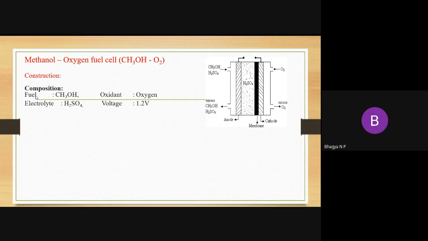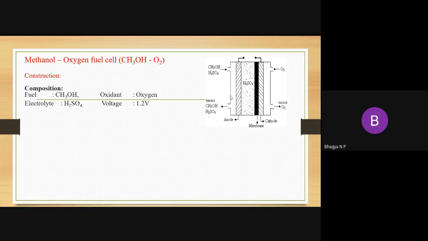Composition, as I said: the fuel is methanol, and the oxidant is oxygen. Then the sulfuric acid, what we are seeing in this diagram, acts as an electrolyte, and the output of this fuel cell is 1.2 volts. So now we'll move on to the construction of this methanol oxygen fuel cell.